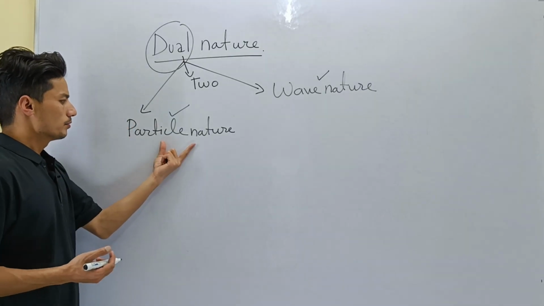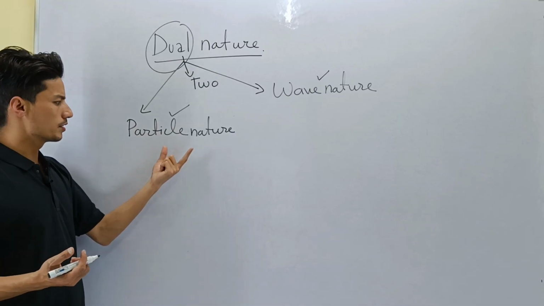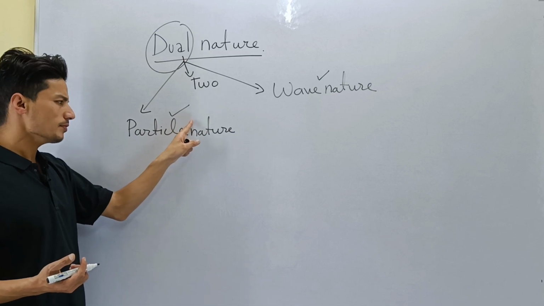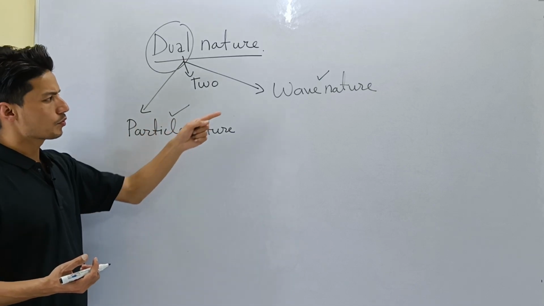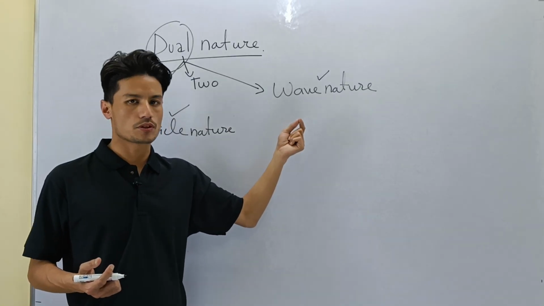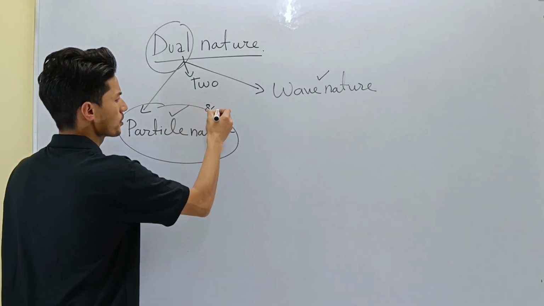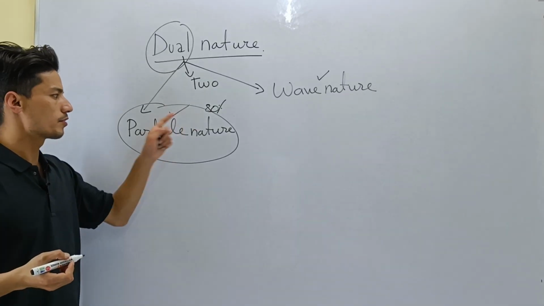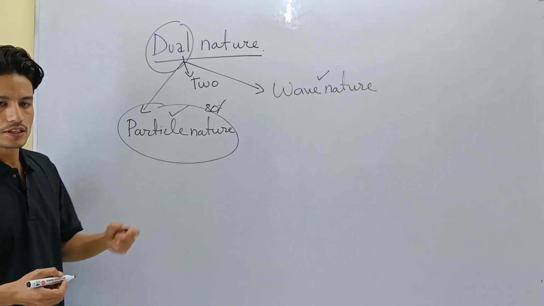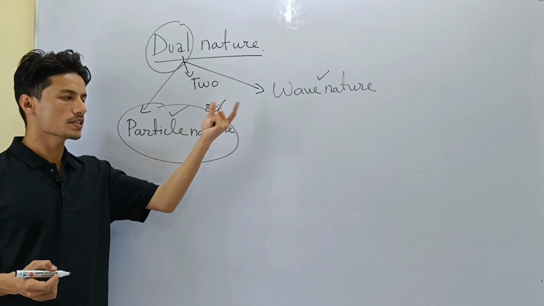So for class 10, around 80% of the topic is covered by this particle nature. So we will be focusing more on particle nature. For wave nature, you will be learning more about this in your class 11 and 12. So we will be focusing more on this part, because roughly 80% of your topics in the chapter will be covered by particle nature. So let us try to understand this particle nature in detail. Remember that light has got two natures: particle nature as well as wave nature.